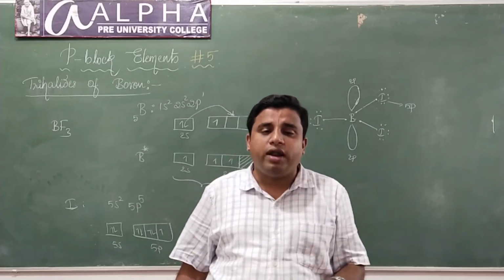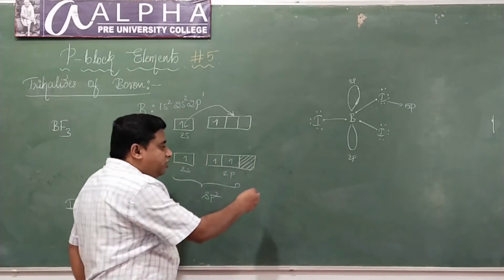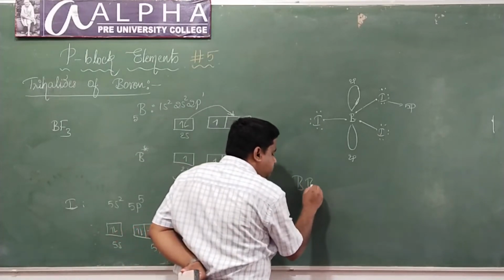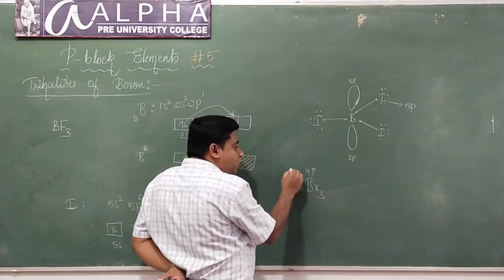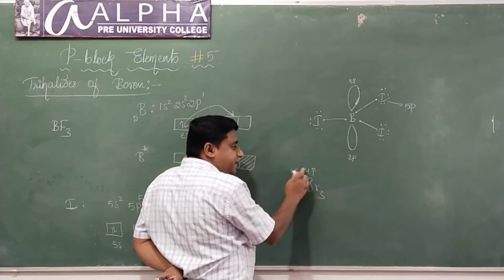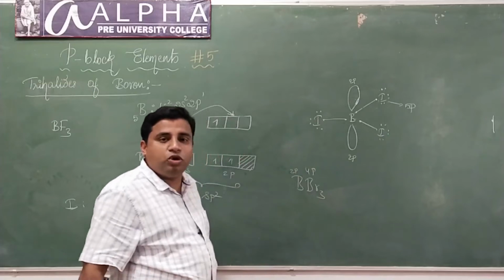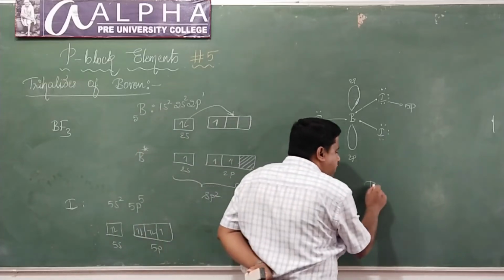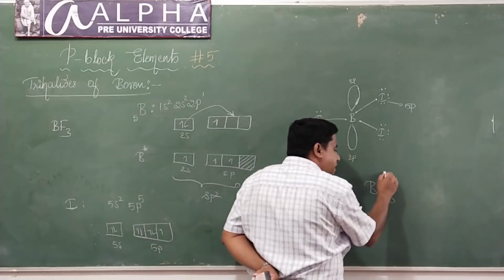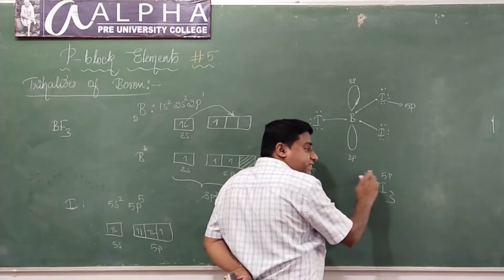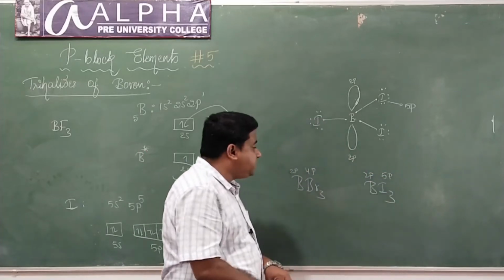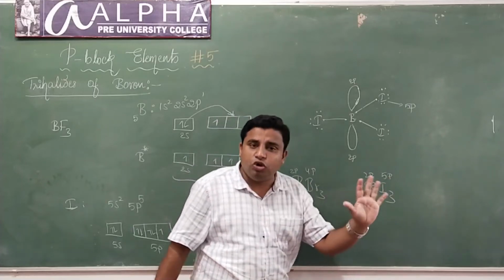In boron tribromide, the 4p orbital of bromine should overlap with the 2p orbital of boron, but there is a large energy difference, so there will be no back bonding. In boron triiodide, the 5p orbital of iodine should overlap with the 2p orbital of boron, but again there is a large energy difference, so there will be no back bonding.